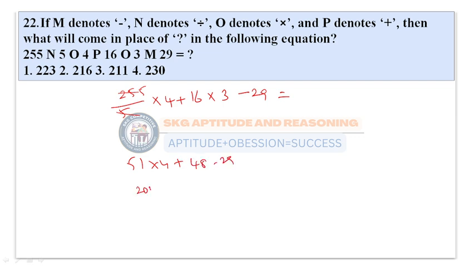So it will be 20 plus 48 minus 29. 48 minus 29 is 19. So if I add 19 here, 20 plus 19 it will be 39. Hmm, so the answer will be 223 as worked in the video. 223 will be the answer.